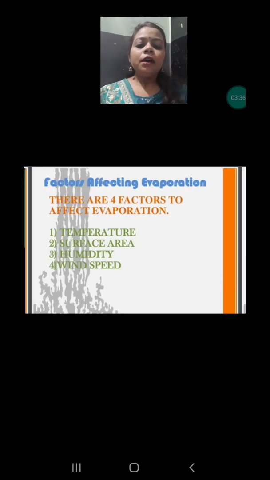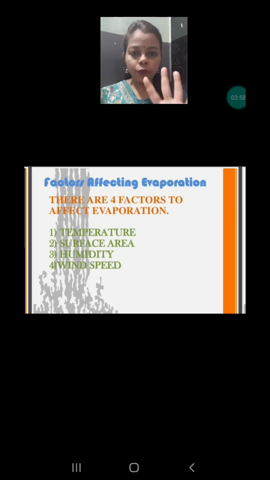Understood? Here we are going to discuss the different factors which are responsible for the high rate or the low rate of evaporation. That means which are the factors which increase the rate of evaporation, or why the rate of evaporation is decreasing.